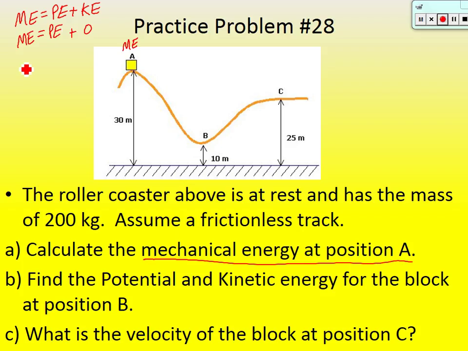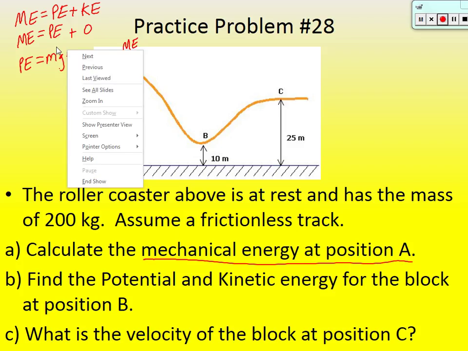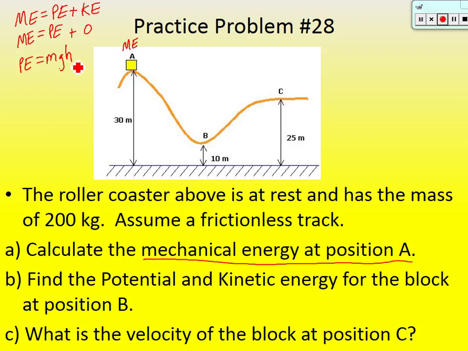So really, at point A, mechanical energy equals potential energy. So let's simply go ahead and find its potential energy at point A. Potential energy is equal to mgh. The mass was 200. G is always 9.8. And its height, it said here, was 30. So 200 times 9.8 times 30.